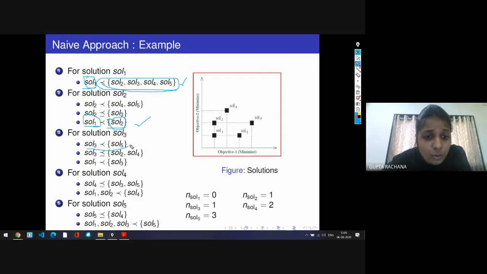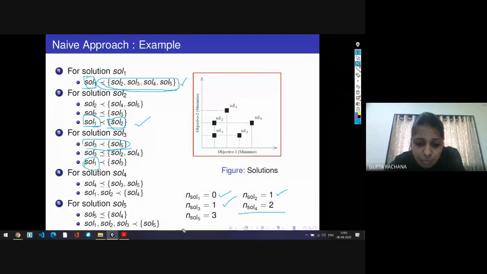Likewise, here you can see that only one solution dominates solution 3. This is the domination set and this is the domination count, so the domination count is 1 for solution 3. The domination count of solution 1 is 0, of solutions 2 and 3 is 1, and so on for solutions 4 and 5. So these are the ranking, which indicates that this is the best. We give solution 1 rank 1, and since the domination count of solutions 2 and 3 is the same, both will have rank 2, and so on.